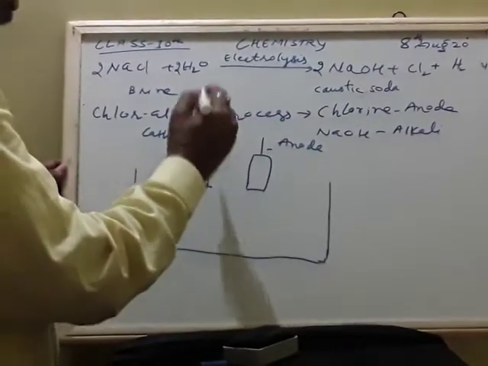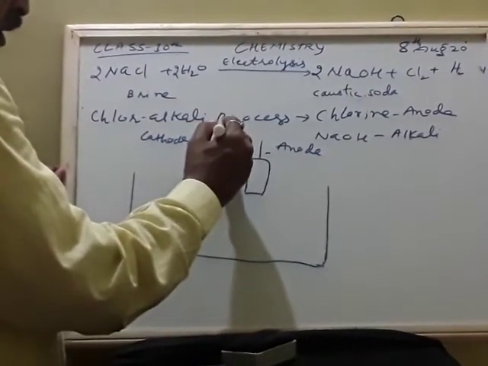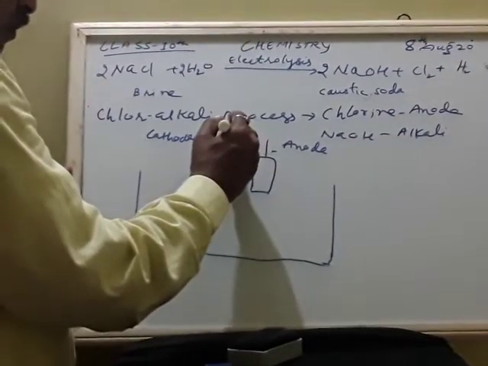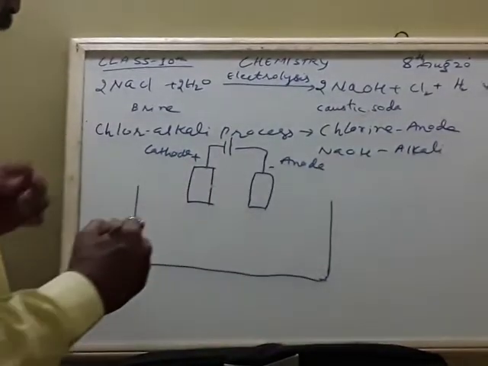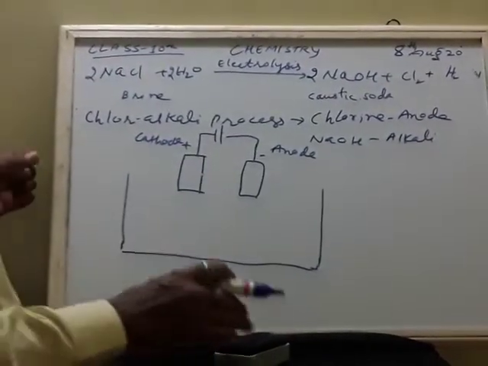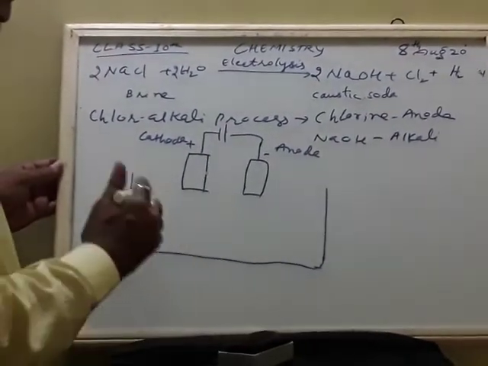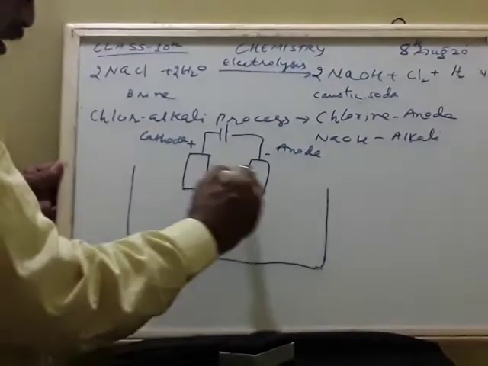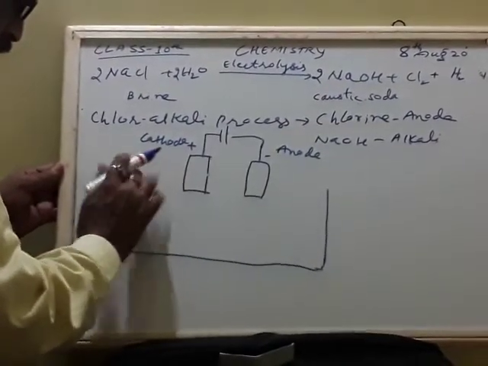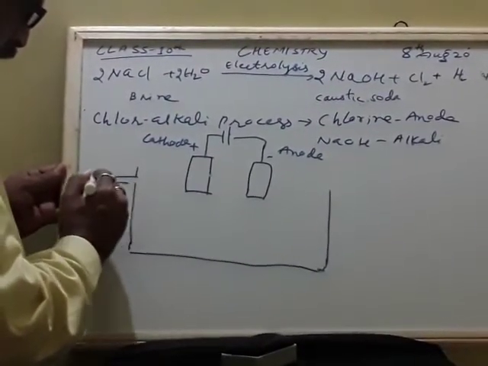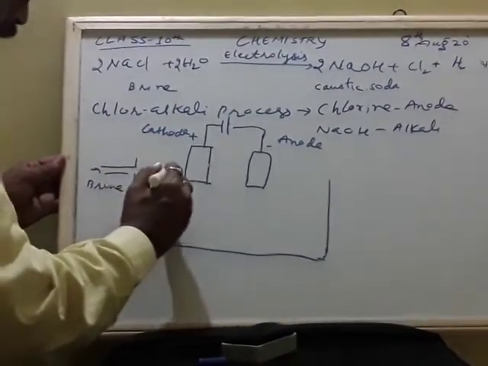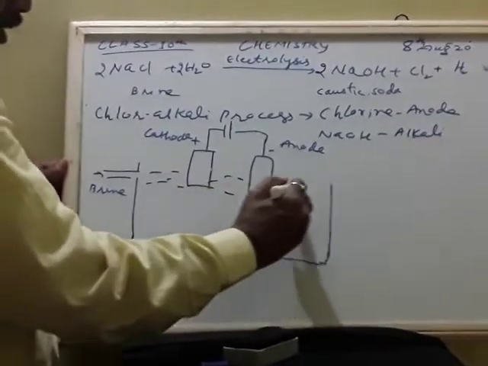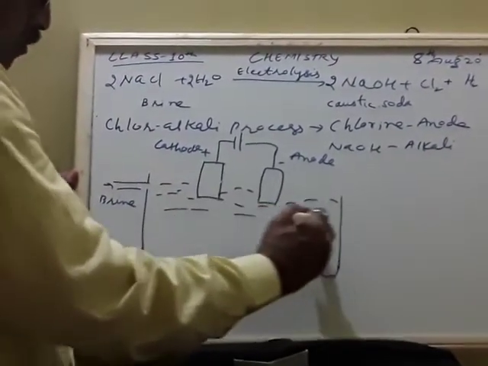So these are again connected to a battery. Again, what do we take here? We take brine. From this side we supply brine in large quantity.